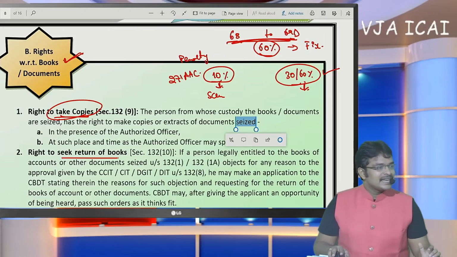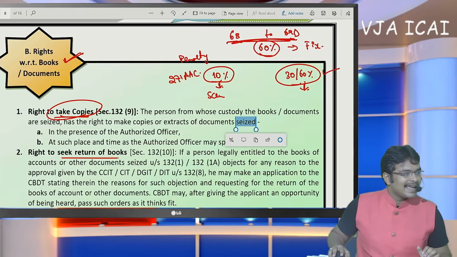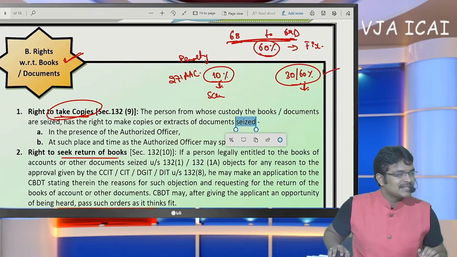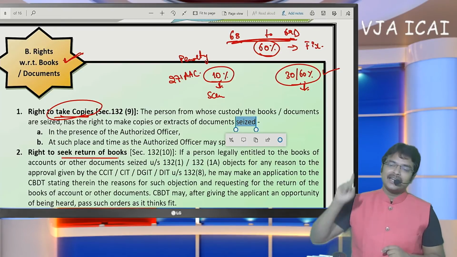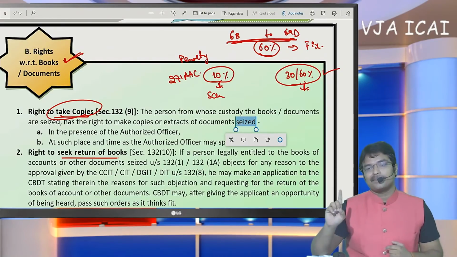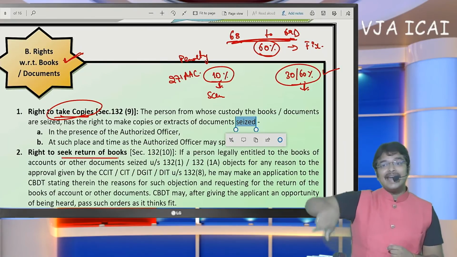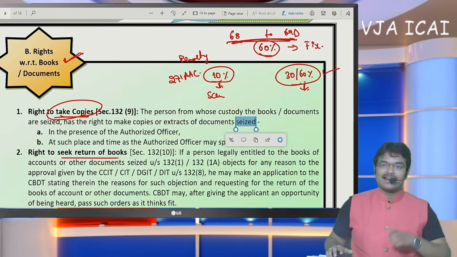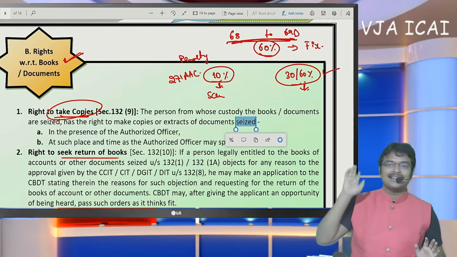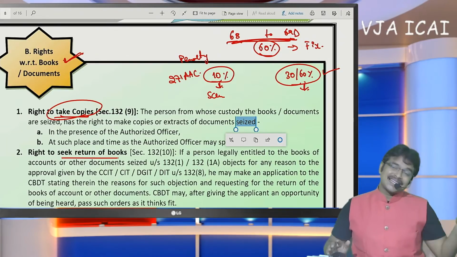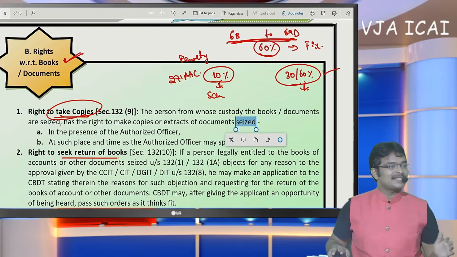Okay. Next, in case of survey under 133A, how many back assessment years can scrutiny be carried out for? Sir, scrutiny is applicable only for 1 year. If the officer wants to go back to previous years, then a 148 notice will be issued. For the year in which the survey has been made, they will select for scrutiny. For past years, they will go for income escaping assessment.